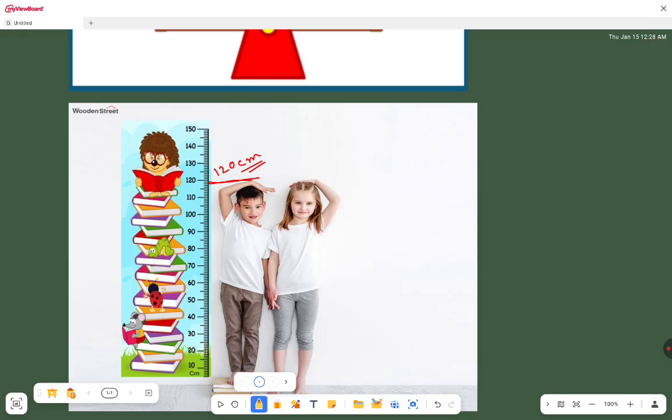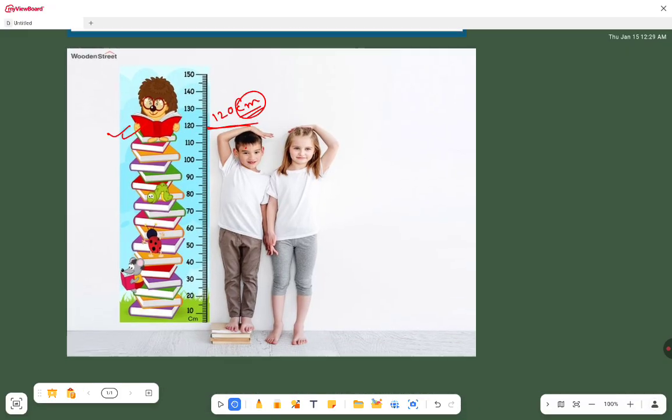That means you are measuring your height with this scale. So you are comparing your height with this fixed unit, that means centimeter. So this is the unit. I think you all have some idea about this.